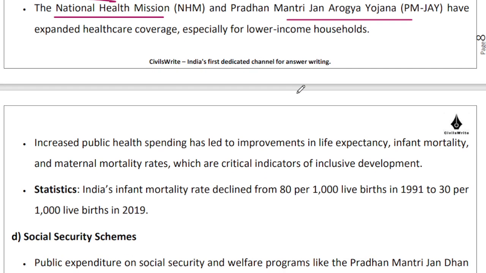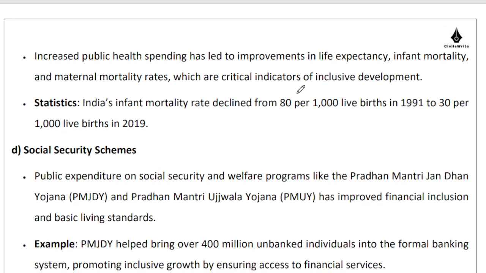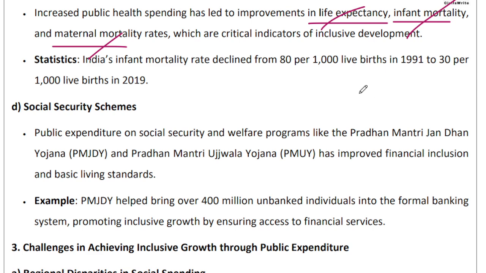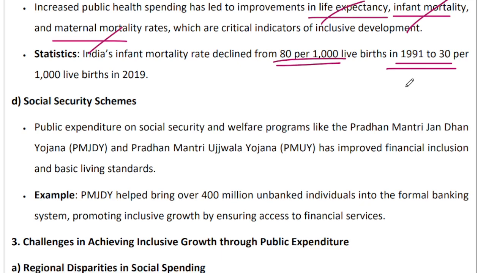These programs have consistently been supported by the government, and the result is that there has been an improvement in life expectancy, infant mortality, as well as maternal mortality rates. So if you are able to highlight these rates, these numbers, that would be really fantastic. But if you are not able to highlight these numbers as it is, even if you are mentioning it, it will make sense, right? So broadly speaking, if you look at India's infant mortality rate, that was 80 per thousand, that's come down to 30 per thousand live births in 2019, very broadly speaking.